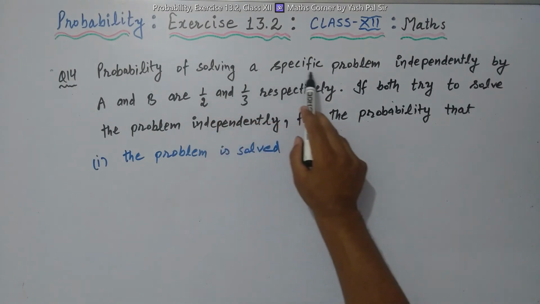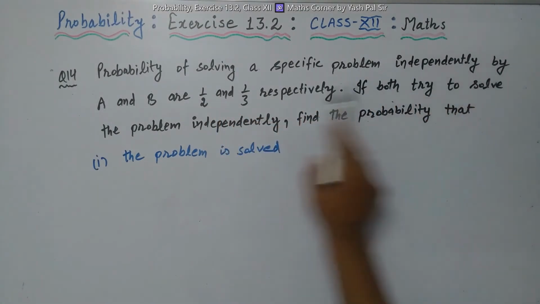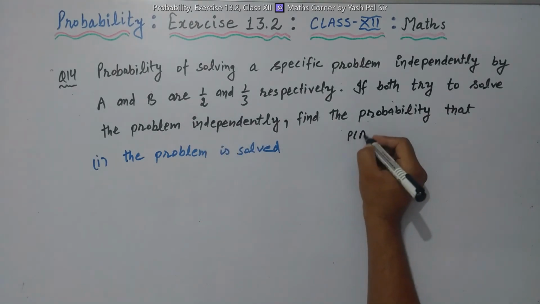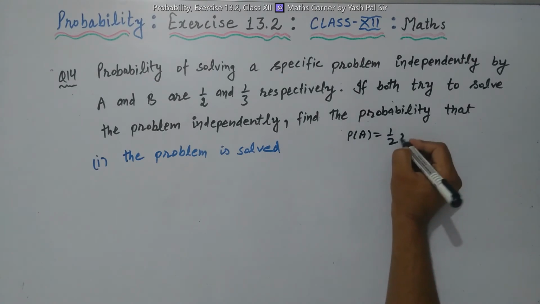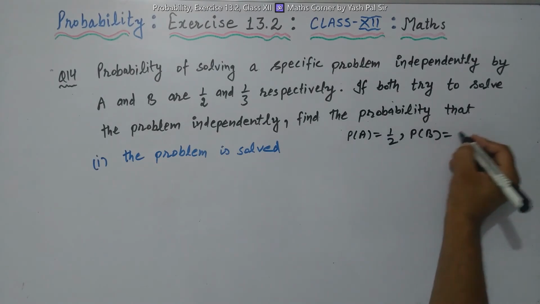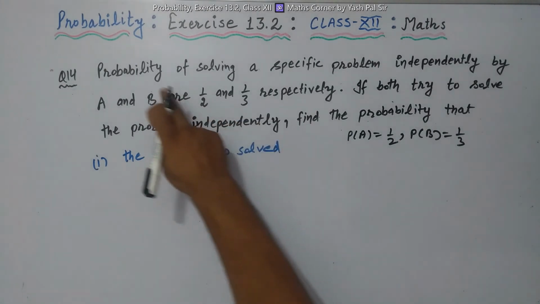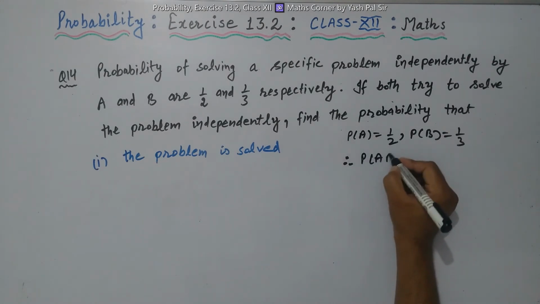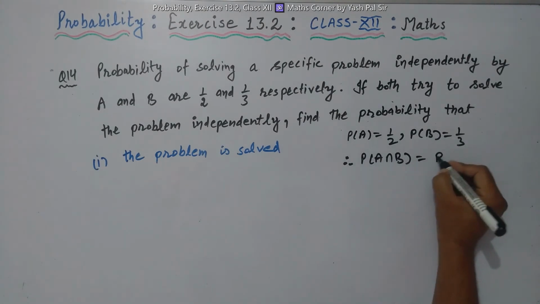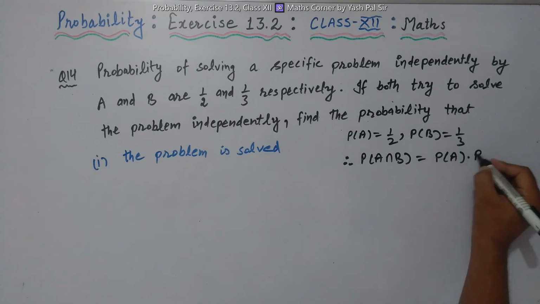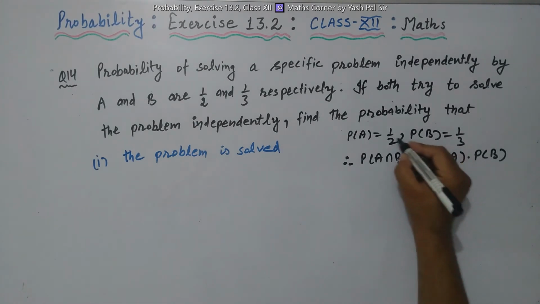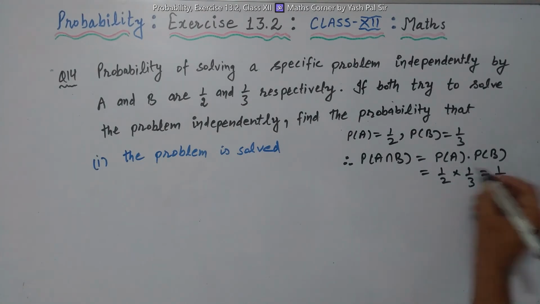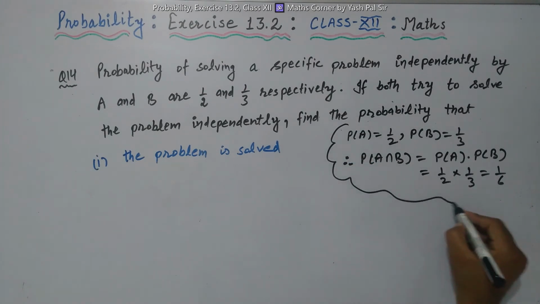Probability of solving a specific problem independently by A and B are 1 by 2 and 1 by 3. This means probability of A is equal to 1 by 2, probability of B is equal to 1 by 3. Because they are independently solving, we can say probability of A intersection B is equal to probability of A into probability of B. So that means 1 by 2 into 1 by 3 is equal to 1 by 6. So this is given in the statement.